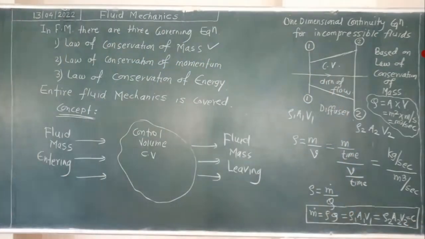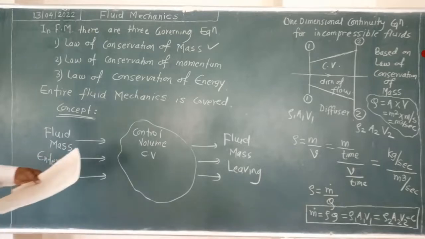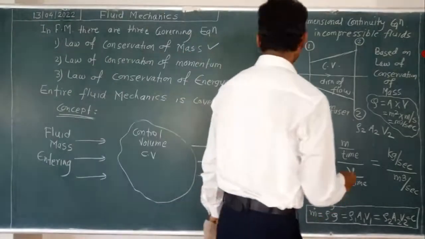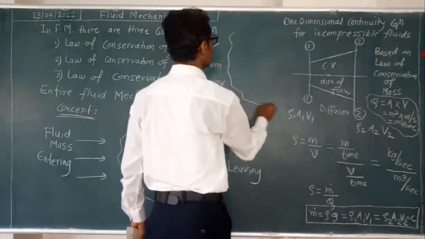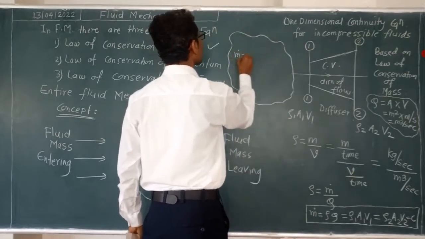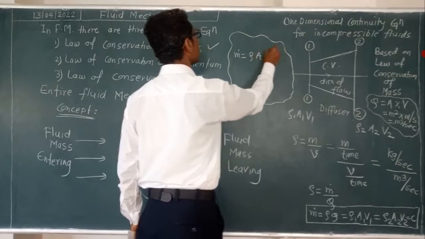Means here in this case we can write this as a general form. Okay, m dot is equal to rho AV.